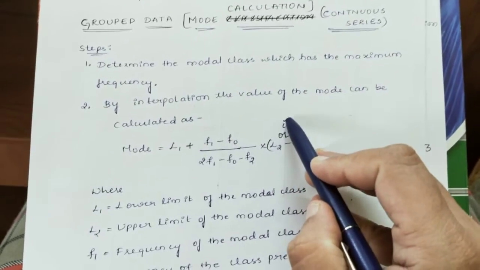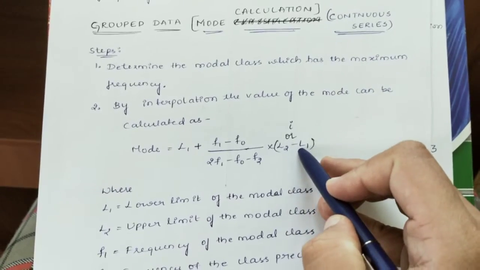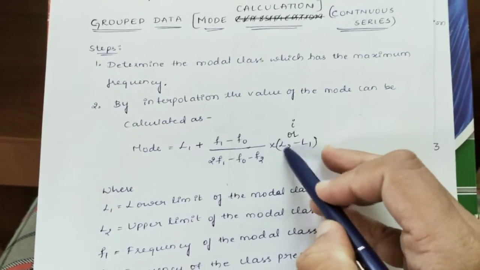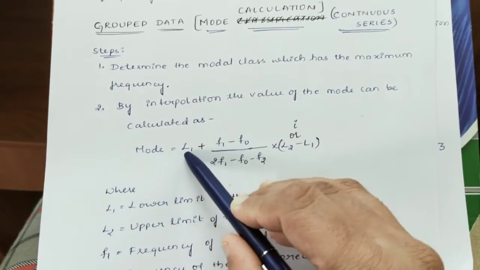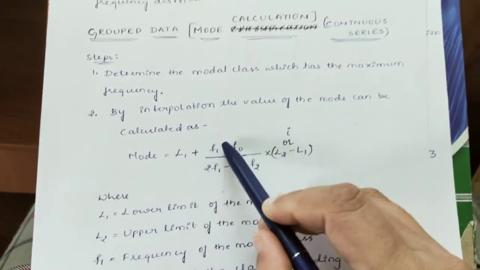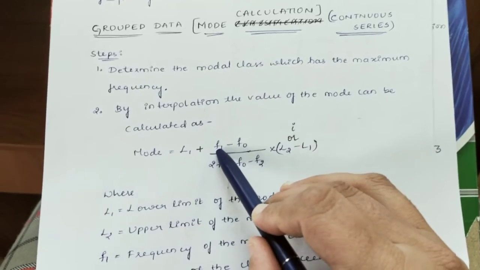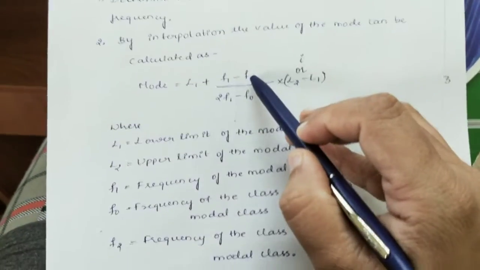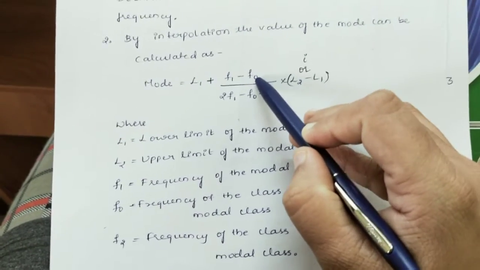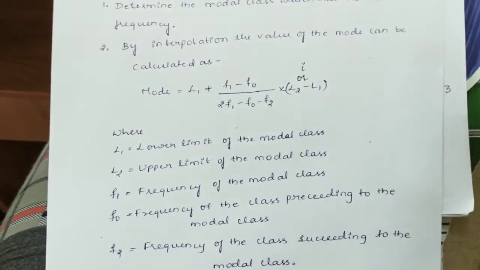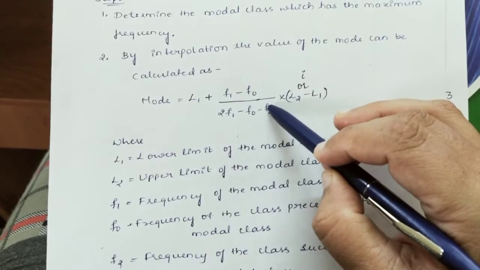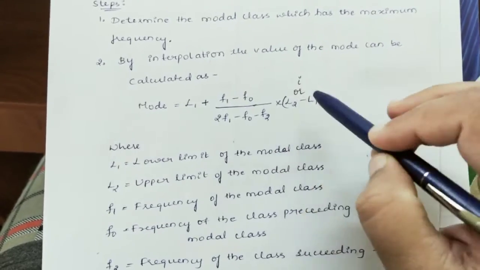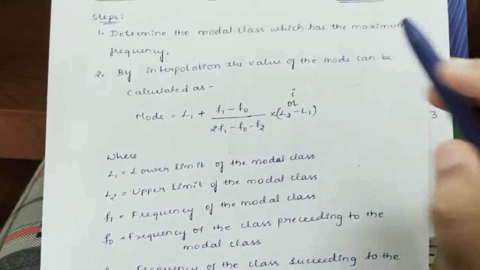Here I have written it as i, because L2 minus L1 represents the class interval, and L1 is the lower limit of the modal class. F1 is the frequency of the modal class, F0 is the frequency of the class preceding the modal class, and similarly F2 is the frequency of the class succeeding the modal class.